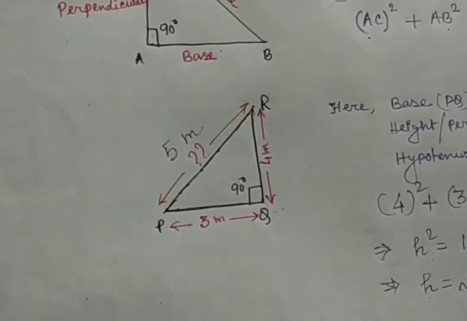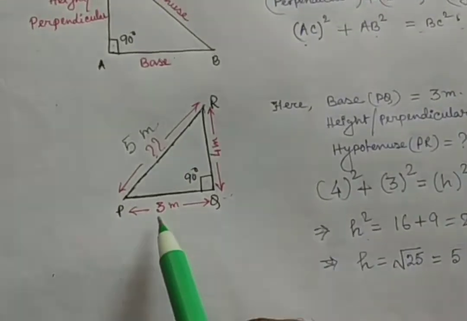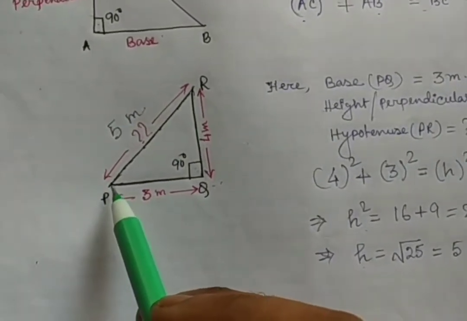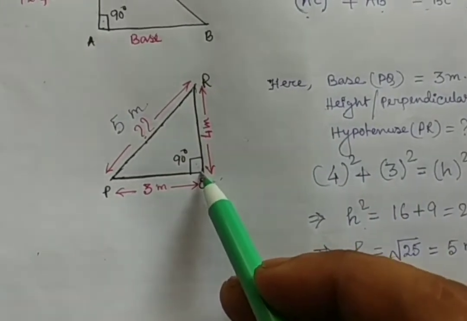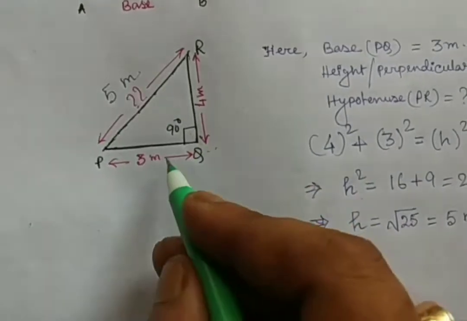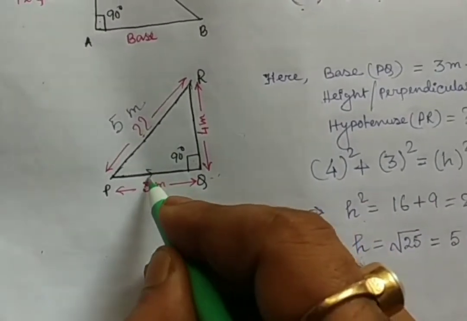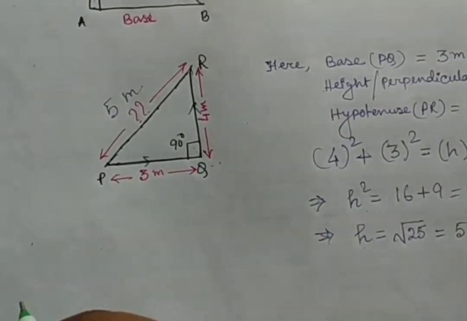Now why I am explaining this: if I say that one person starts moving from here to here through the point Q, what is the distance traveled? Can you tell me? He is going in this direction, from P to Q first, then Q to R. So what is the total distance he has covered?